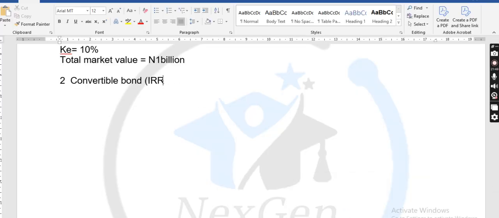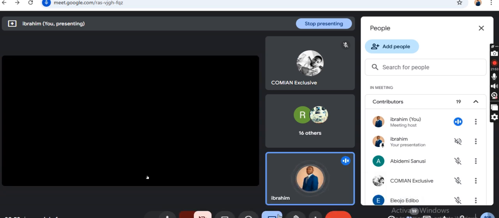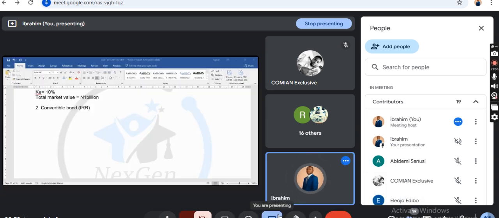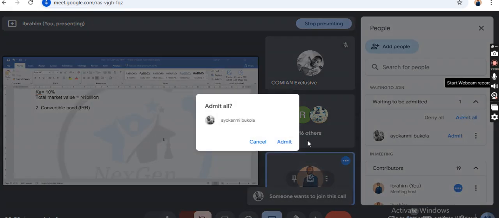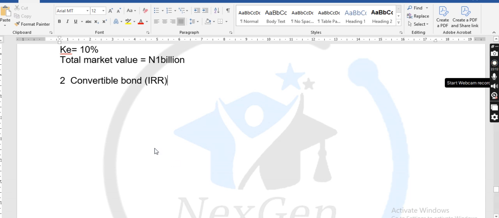Now, when you want to cook soup, you will look for ingredients. Now, you will look for the ingredients that you will use to determine the internal rate of return. I usually call them ingredients so that you will remember when you have a convertible bond. What are the ingredients? Now, please list the ingredients. I'm listening. Class, what are the ingredients if you want to determine the cost of convertible bond? I'm listening.